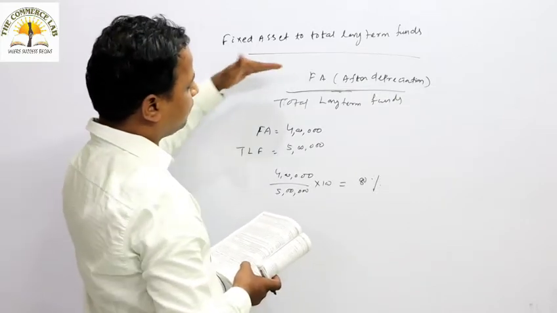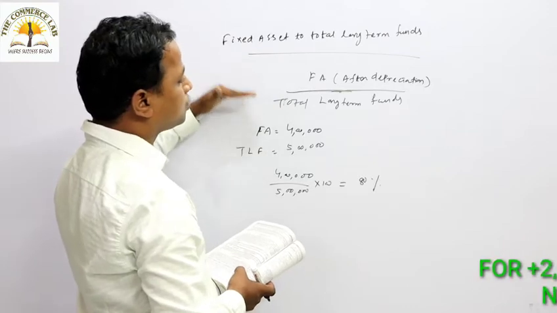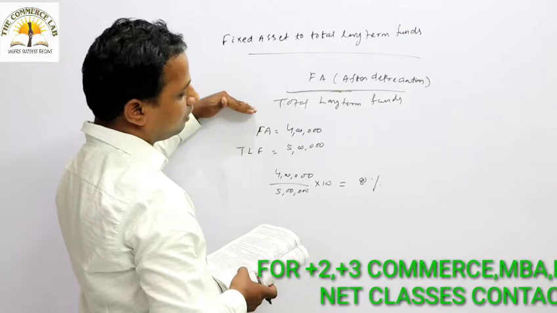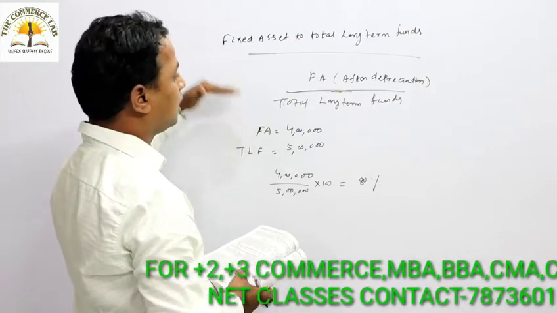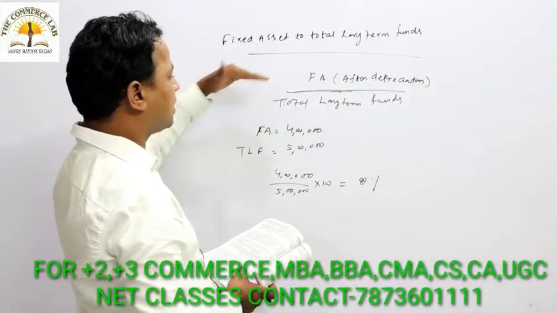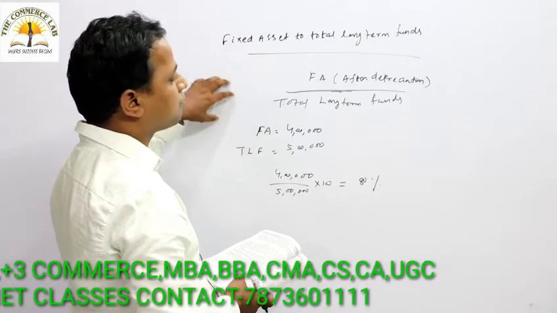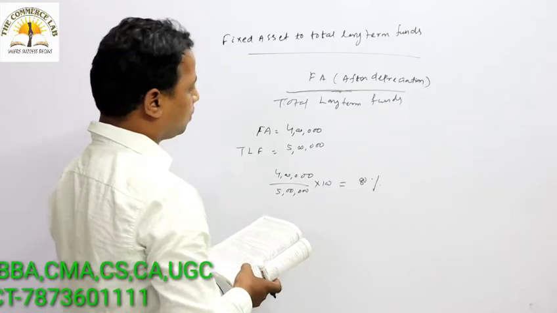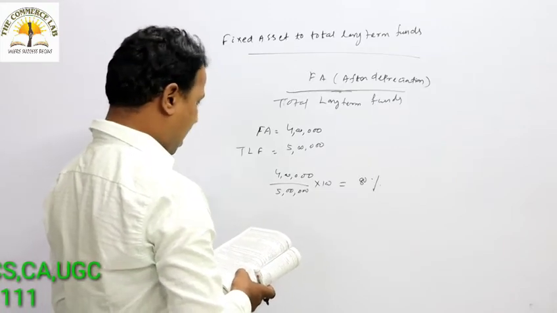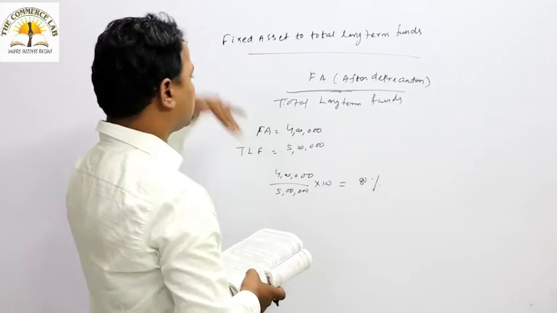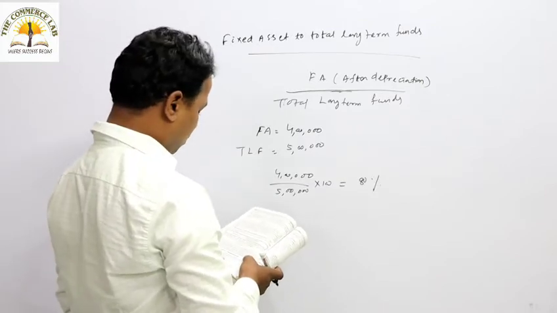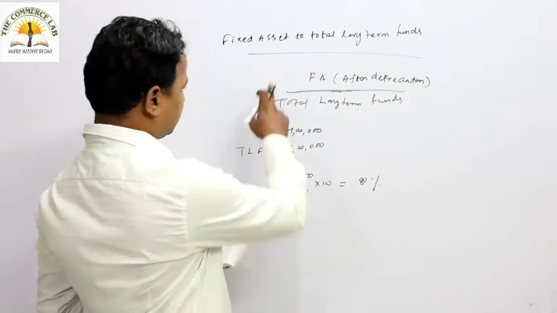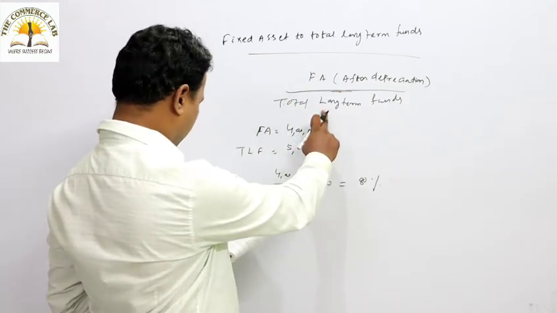It says that the fixed asset and total long-term funds should be equal. If fixed asset is 10 lakh, then total long-term funds should be 10 lakh only. If that is the case, then we can say the ratio is quite satisfactory. If fixed asset is more than the total long-term funds, then what could happen?